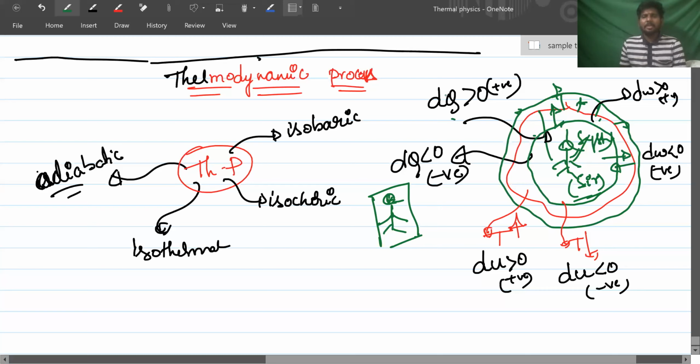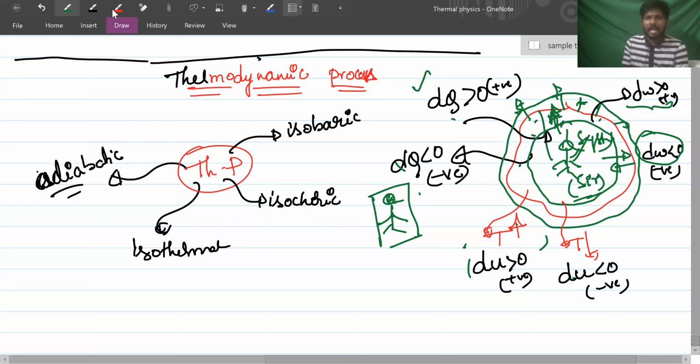If the system does positive work, that means what? Now I will apply force in the outward direction, so displacement is also in the outward direction. So what is happening? If it is expanding, work done is greater than 0. If it is getting compressed, then work done is less than 0. Got it? This is one of the confusions that students will have in chemistry and physics. You can make a note of it.